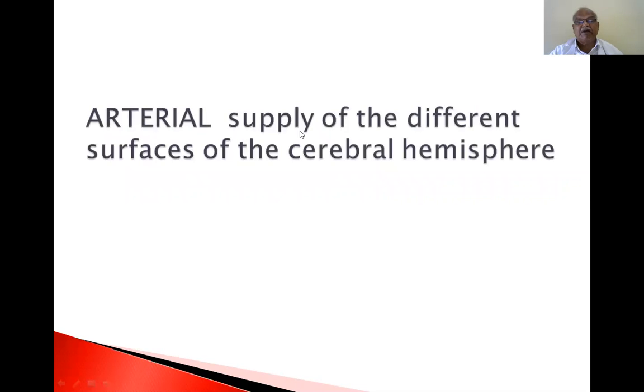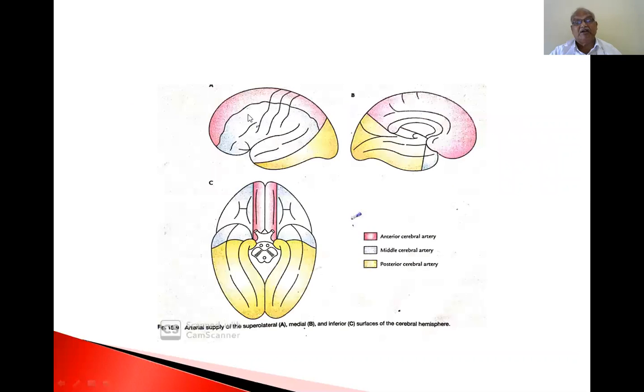Now, the arterial supply of the different surfaces of the cerebral hemisphere. Most of the lateral surface is supplied by the middle cerebral artery. Most of the medial surface is supplied by the anterior cerebral artery. Most of the posterior surface and the inferior part are supplied by the posterior cerebral artery.